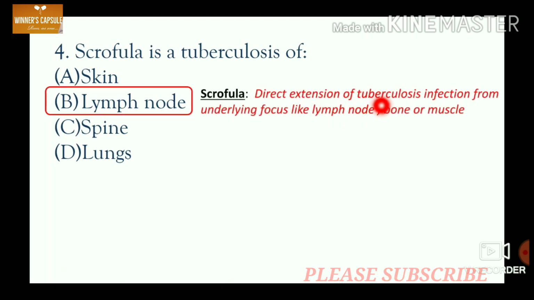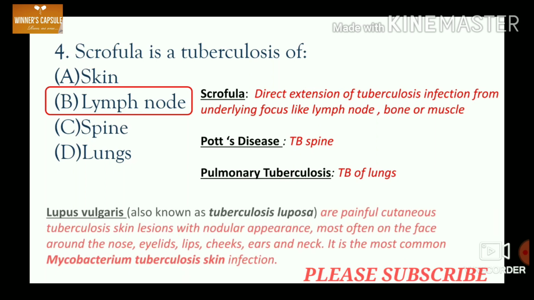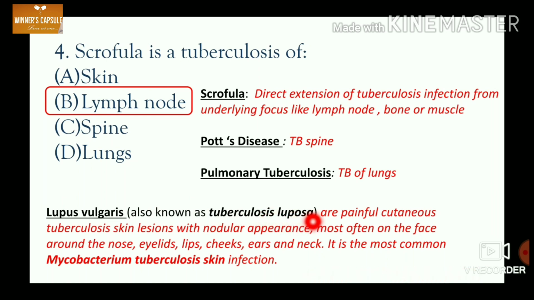Scrofula is the direct extension of tuberculous infection from underlying focus like lymph node, bone or muscle. TB of spine is known as Pott's disease, whereas TB of lungs is pulmonary tuberculosis. Then tuberculous infection of skin is known as lupus vulgaris. It's also known as tuberculosis luposa. These are painful cutaneous tuberculous skin lesions with nodular appearance. Mostly it occurs on the face, around the nose, eyelid, lips, cheeks, ears and neck. This is the most common Mycobacterium tuberculosis skin infection. So, scrofula is a tuberculosis of lymph node.